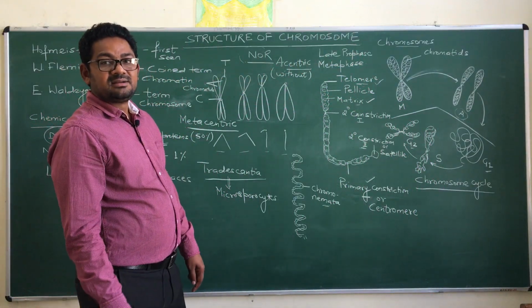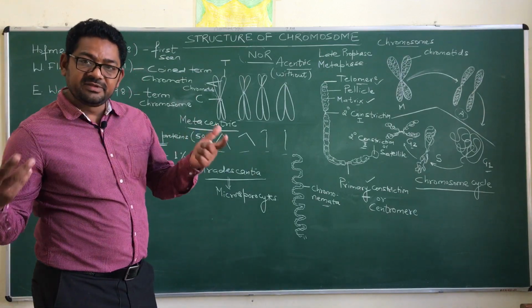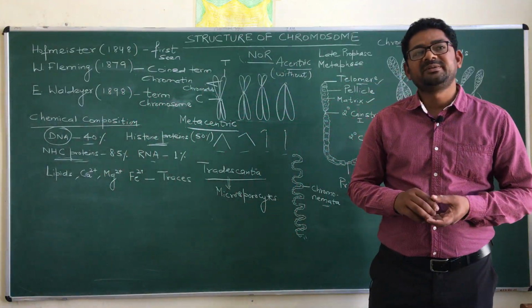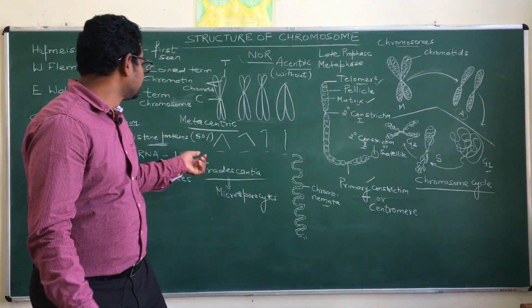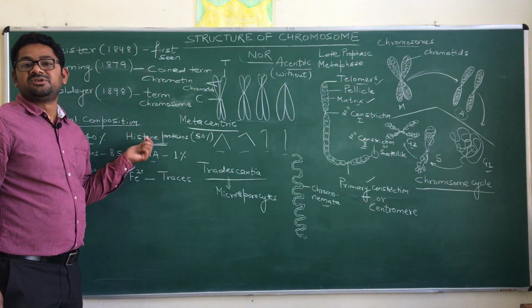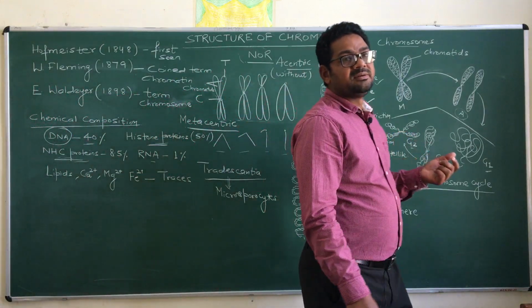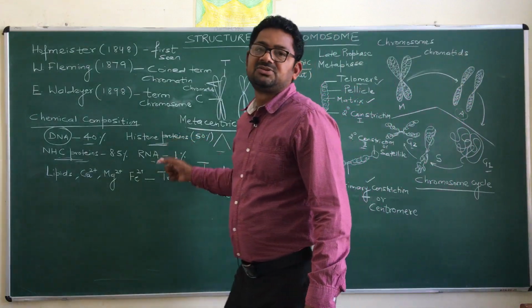Another thing is that the amino acid tryptophan is generally absent. So two amino acids are rich in this particular chromosomal protein, named histone proteins, and tryptophan is absent in this type of protein.